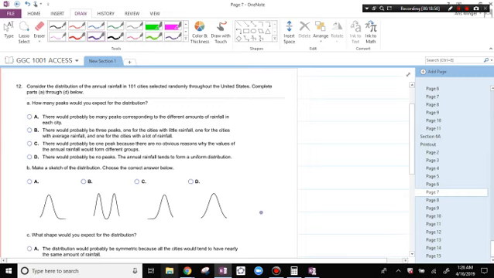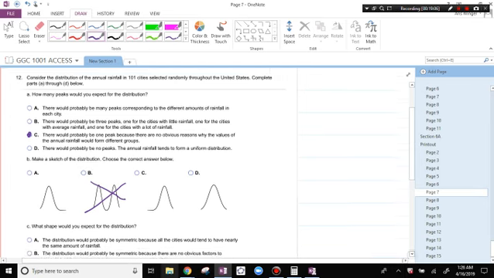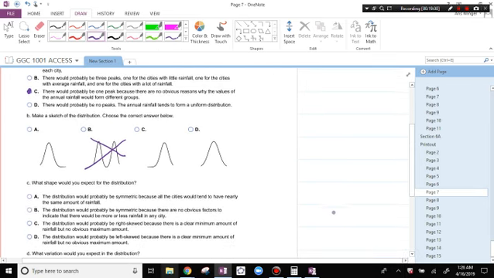There will probably be 1 peak because there's no obvious reason why the values would be forming in different groups. So again, the picture would not look like this one, right? And so where is this going to be skewed? This picture is probably going to look like this one,